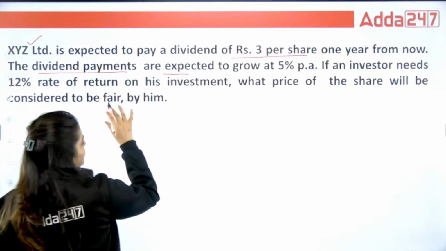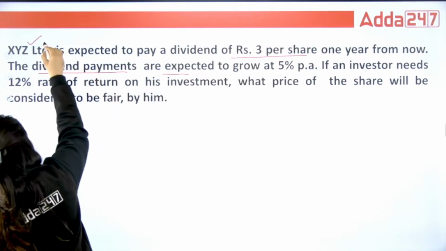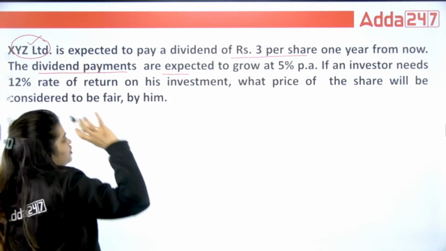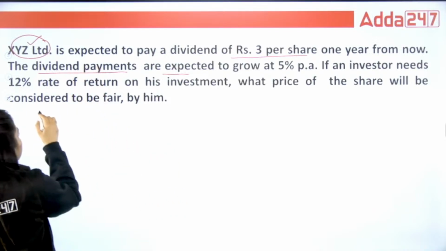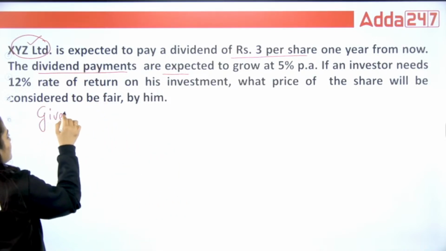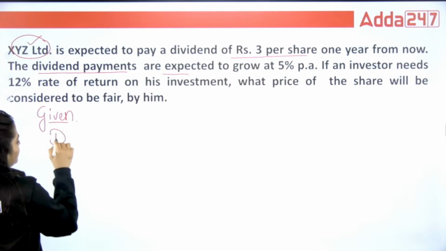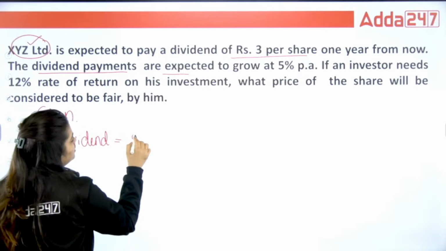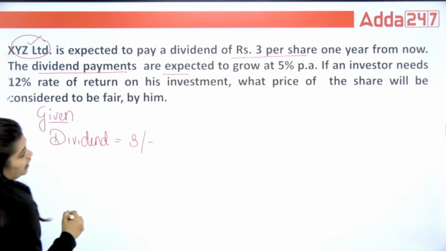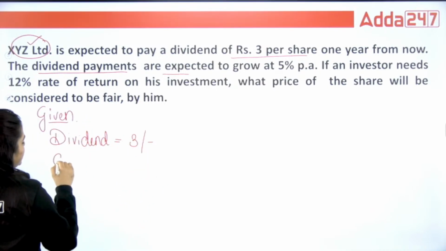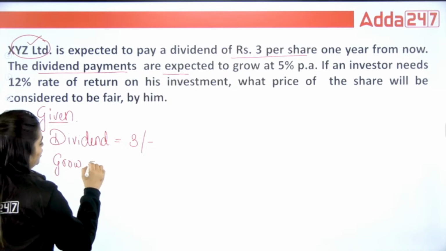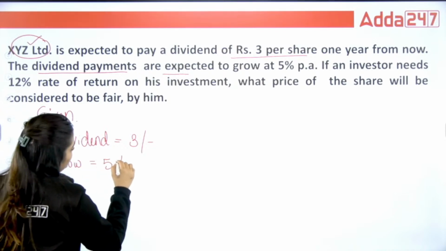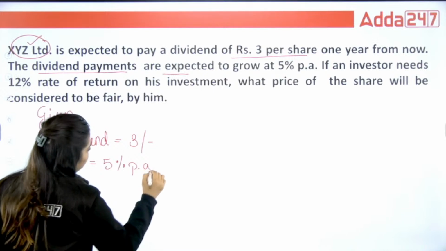Now there is an investor who wants to purchase XYZ company's shares. The company is saying they are going to give a dividend of 3 per share, and this dividend amount will grow 5% per annum.